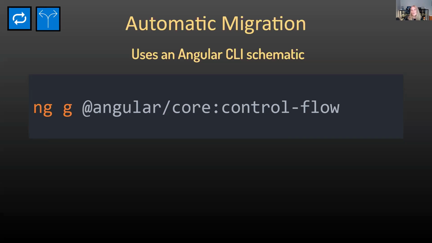I've tried this on several of my applications and it's worked great. So if you're interested in taking your large application, it also has an option to just do a folder at a time. So you don't have to do a huge application-wide change all at once if you don't want to.